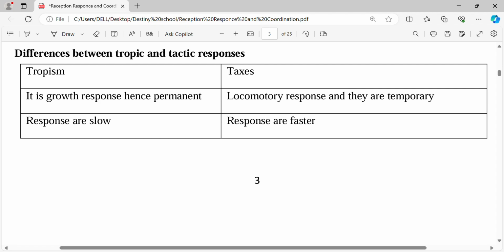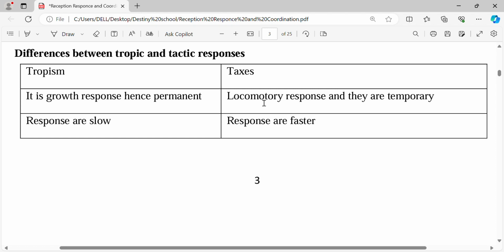So tropism basically works in plants, and taxis, plural taxes, basically work in animals. You can also look at it in that sense. So, the differences. The first difference: tropism is a growth response and is permanent. Of course, tropism is permanent because after the growth has happened, it cannot be reversed.